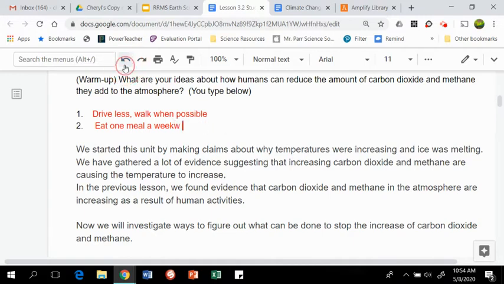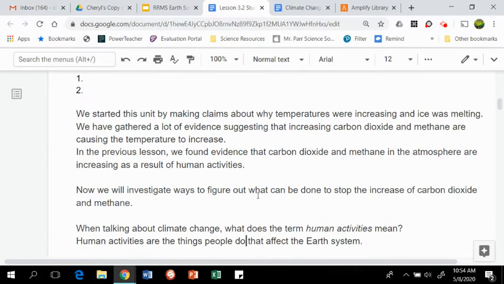We started this unit by making claims about why temperatures were increasing and ice was melting. We have gathered a lot of evidence suggesting that increasing carbon dioxide and methane are causing the temperature to increase. In the previous lesson, we found evidence that carbon dioxide and methane in the atmosphere are increasing as a result of human activities.